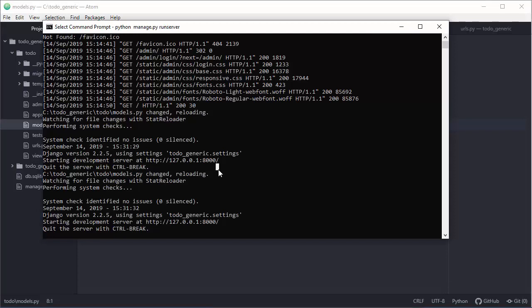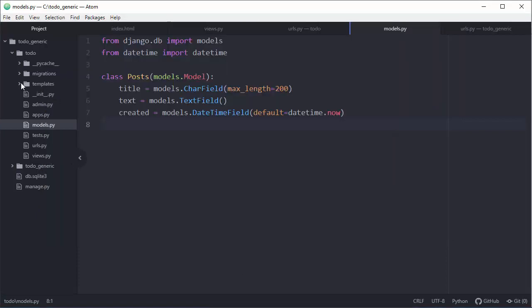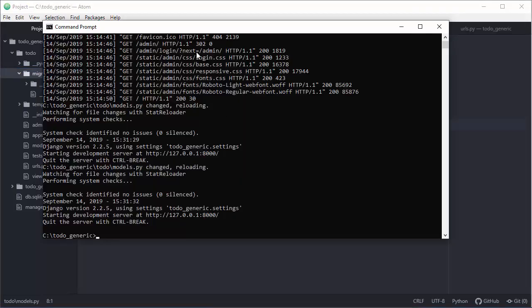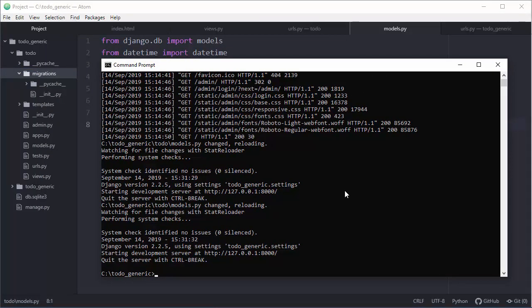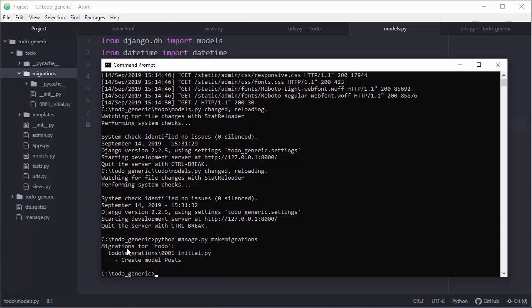So I will kill this server. Why? Because we need to apply migrations. See, something will happen in this folder. So every time you create changes, you need to apply migrations. So python manage.py makemigrations. Okay, so migrations for todo. Okay, initial 0001. There we go.